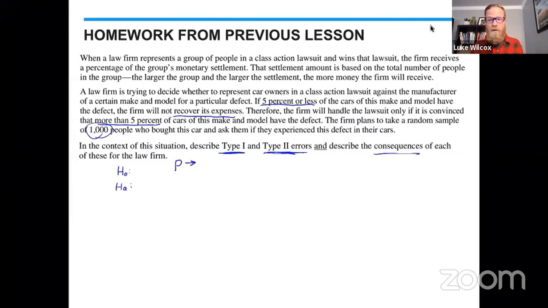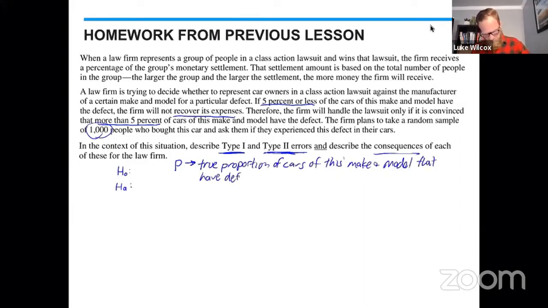And so the parameter for the whole population that we're trying to estimate here is a proportion, and it is the true proportion of cars of this make and model that have the defect, right? That's what the firm is trying to estimate when they take their sample of 1,000 people. Now, the null hypothesis says that that percent is 5%, right? And if it's 5%, then the firm doesn't really want to take this case because they're probably not going to make their money on it.